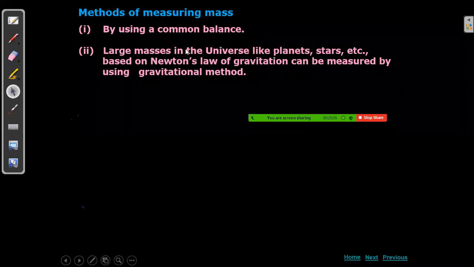This is the older system. Next, large masses in the universe, like planets, stars, etc., can be measured based on Newton's law of gravitation. This will come in the gravitation chapter which we have. Already in class 9 also you will be studying the universal law of gravitation, where force can be written as G m1 m2 by r squared. That is Newton's law of gravitation. So from there also we can measure large masses.